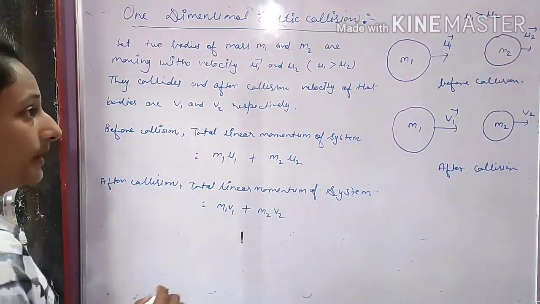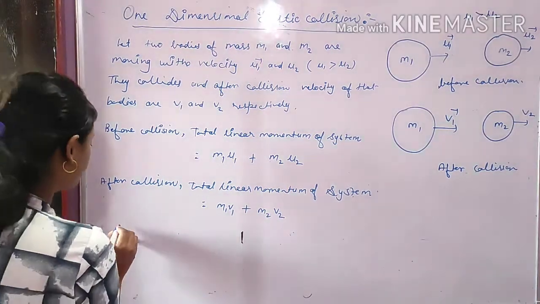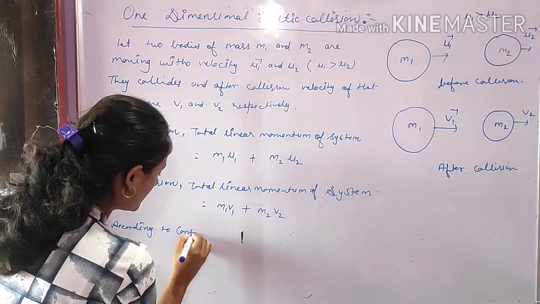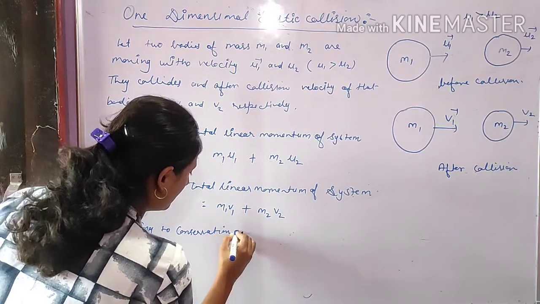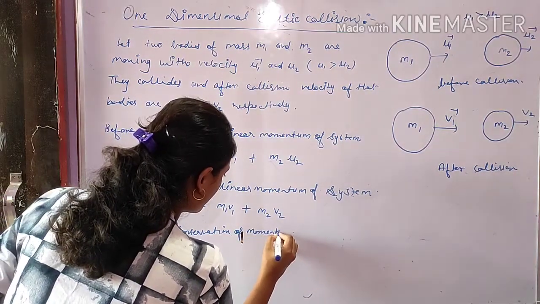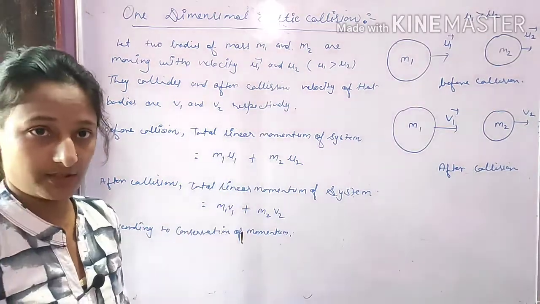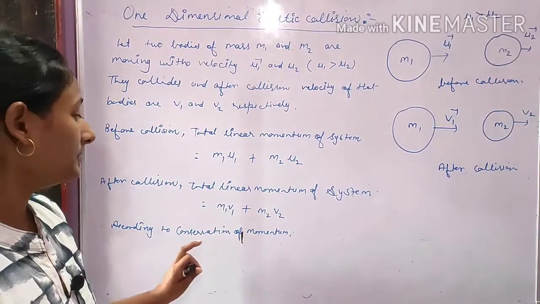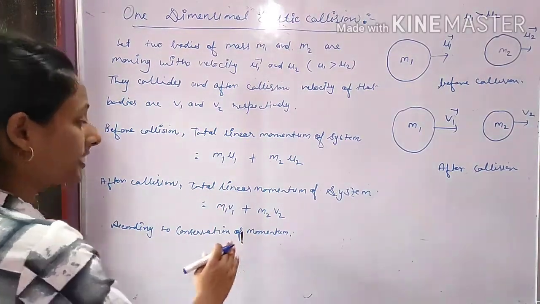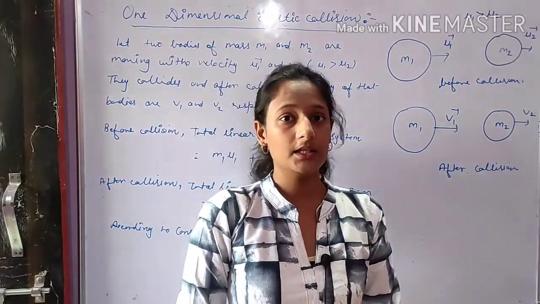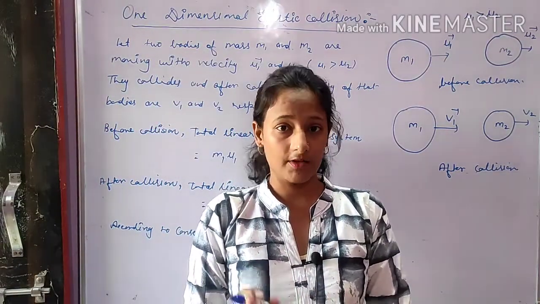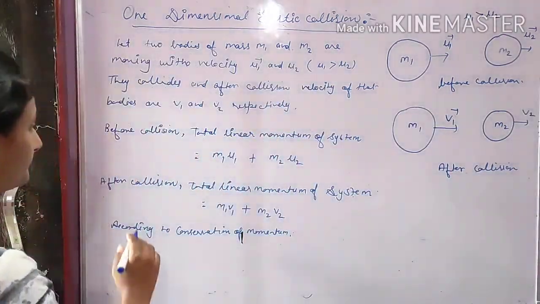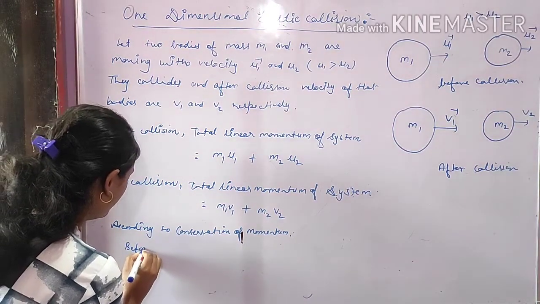Okay, so according to conservation of momentum, here we discuss elastic collision, and we already know that in elastic collision the total linear momentum is always conserved. So according to conservation of momentum, the total linear momentum before collision is always equal to the total linear momentum after collision.